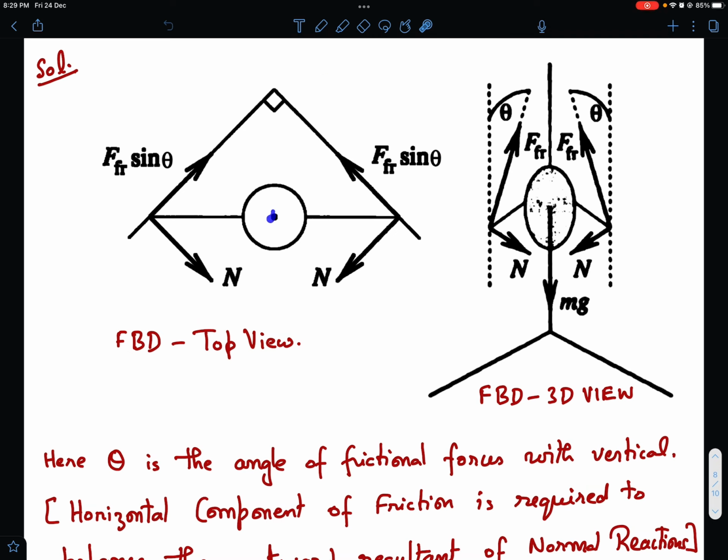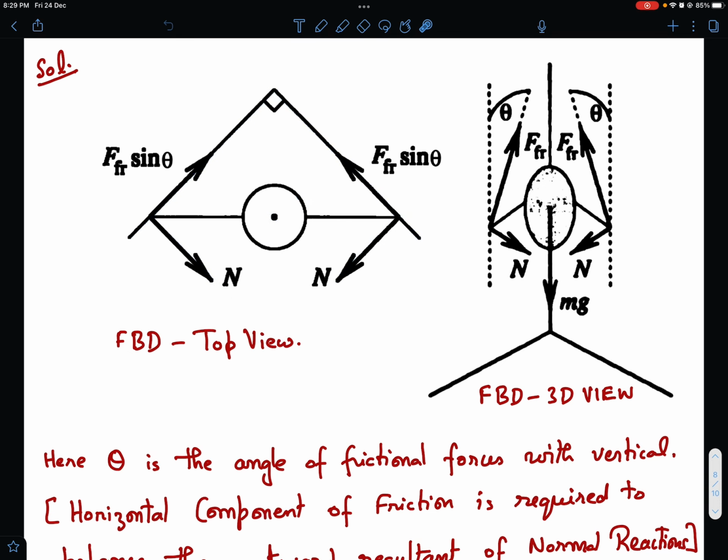In the top view, mg is of course acting into the page, and this frictional force, so the angle of this with the vertical is theta. So its vertical component is f_r cos theta, and horizontal component then becomes f_r sin theta. So f_r sin theta here and f_r sin theta here balance this normal and this normal in top view, and mg then is into the page.